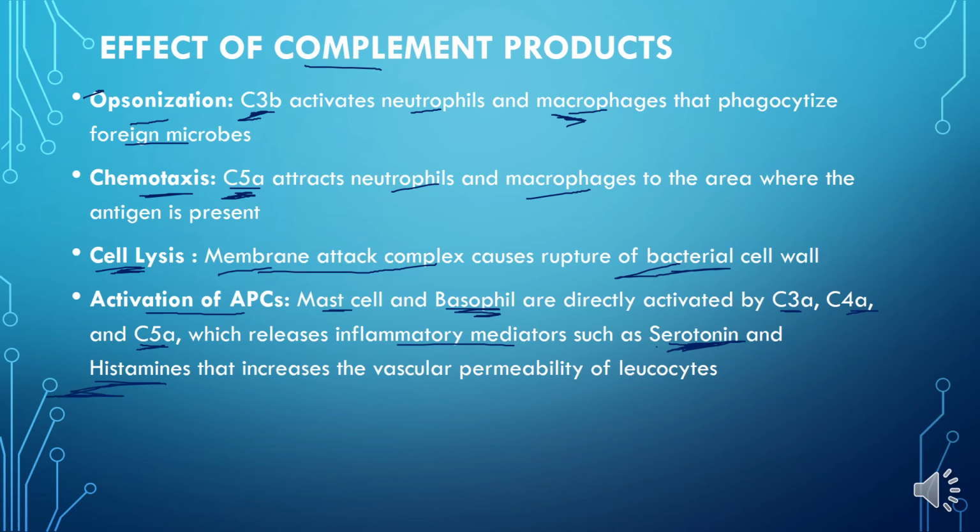By vasodilation we mean that the vascular permeability of the blood vessel is increased, and more leukocytes can enter from the blood stream to the site of infection. Thus, it helps in reducing the amount of pathogen present at the site of entry. So we see these are the 5 effects of complement fixation products.